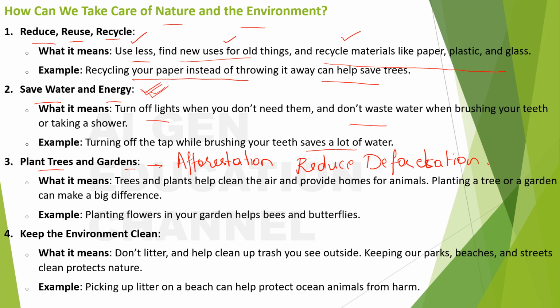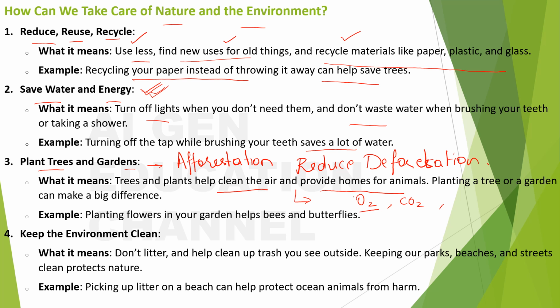Trees and plants help clean the air and provide homes for animals. Planting a tree or a garden can make a big difference. What are the examples? Planting flowers in your garden helps bees and butterflies, right? So whenever you are planting more trees, it not only helps in getting oxygen and getting rid of carbon dioxide, but it also provides shelter, homes for animals.